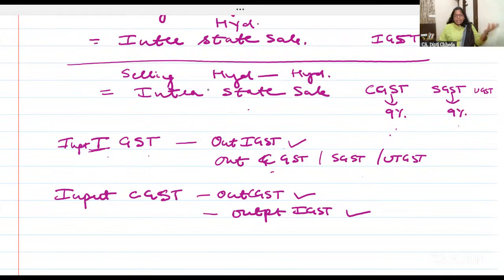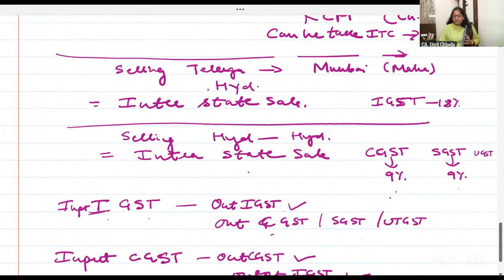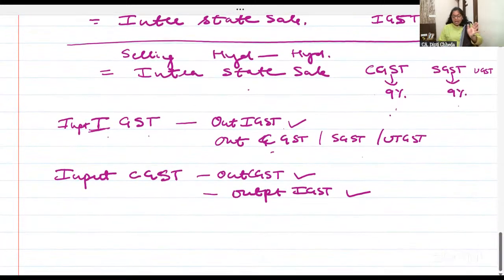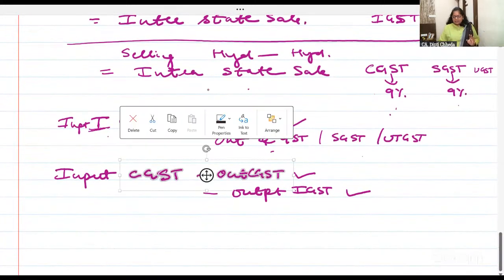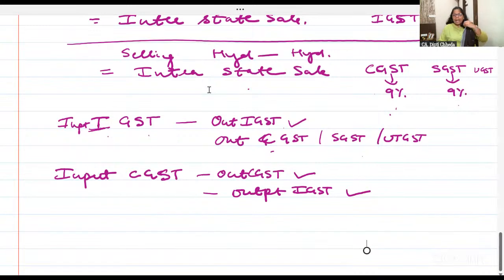Allowed. Input CGST. Within the state I purchased. So I paid CGST. Clear or not? This you have written. Output CGST. वो तो allowed है. But now I'm buying Hyderabad to Hyderabad and I'm selling in Chennai. Can I set off input CGST and output IGST? Yeah. Detail we are going to do in 6th chapter. We are in the first chapter, first class. Still, we should know this super well.